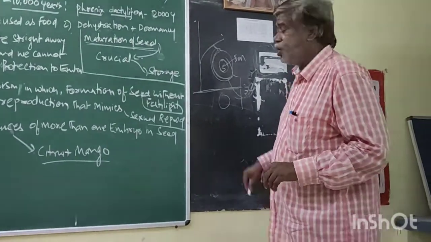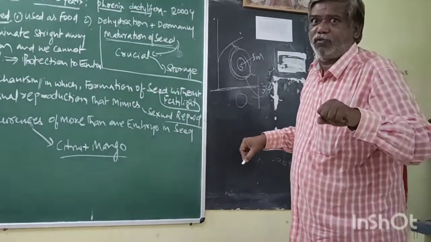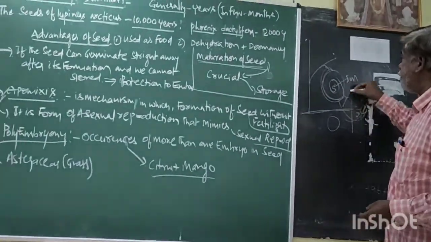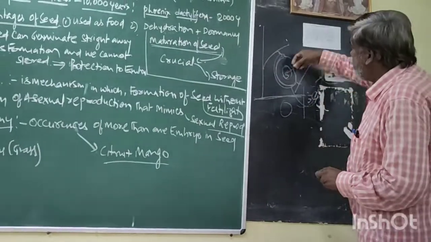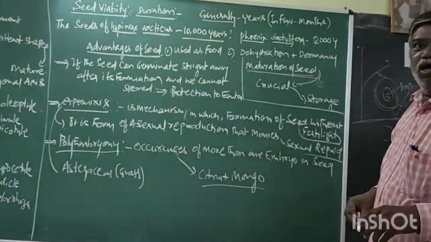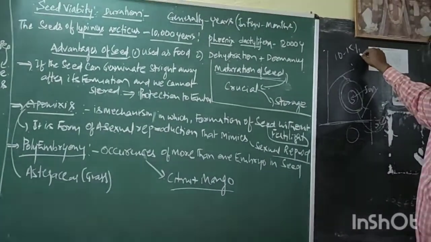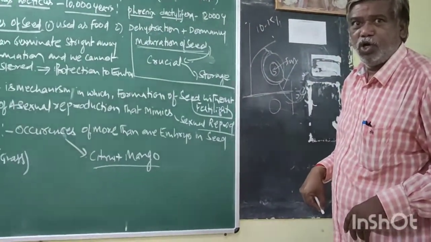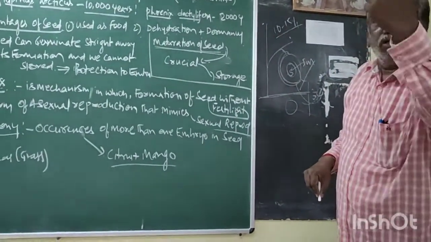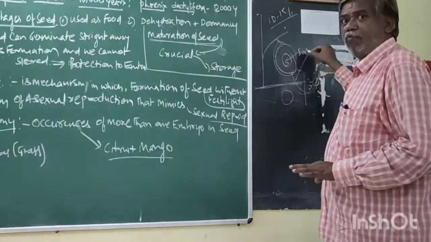But a newly formed seed has more water or less water? Newly formed seed has more water. Due to this, we dry it. During drying up, the water is eliminated. That is dehydration. Finally, the seed contains 10 to 50% of water in its mass. But the total water cannot be eliminated. If the total water is eliminated, the seed is equal to dead.